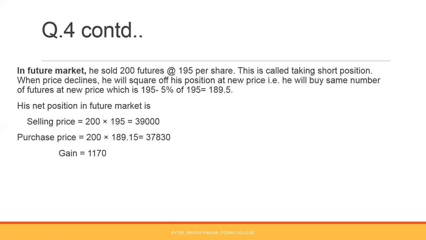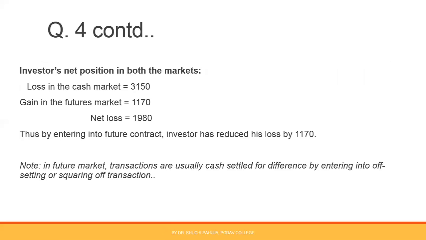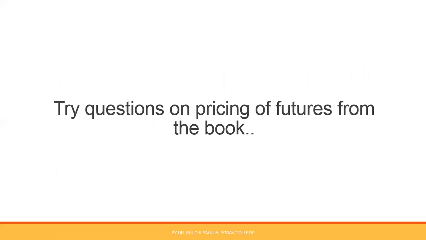In option contract, if price movement is unfavorable, option holder has the option not to go by the contract. That means contract will lapse in that situation. He will not be exercising his option in that situation. His loss will be limited to the amount of option premium. So for proper hedging of risk, option contract is a better way. Otherwise, by entering into future contract, you can hedge your risk in a limited way, right? This is regarding future pricing of future. You can try questions on pricing from the book.